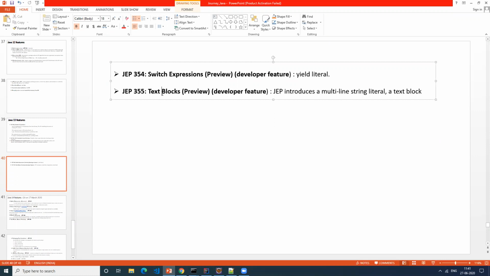Within the double quotes, we pass multiple lines. No, I want to split. Let's say I have 10 lines of string. In Java, how will I write the 10 lines of string?